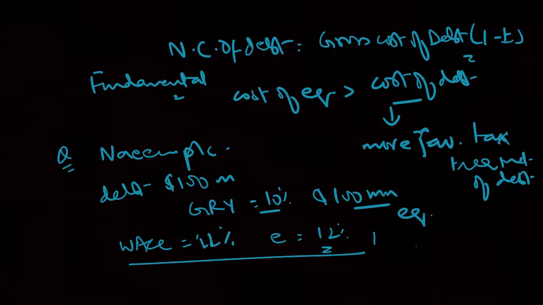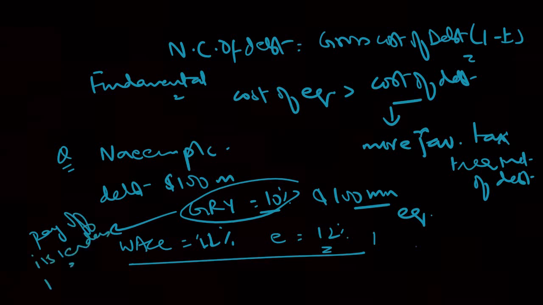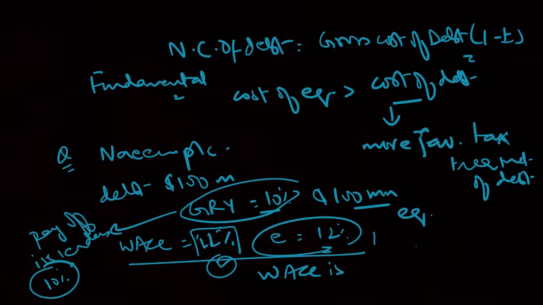If the company has a GRY, gross redemption yield, of 10%, it means it can pay its lenders a return of 10%. It is providing a return of 12% to its equity providers. So WACC is coming to 11%. It is just an average of the two, because we haven't taken tax into consideration. So the WACC calculation is correct over here.